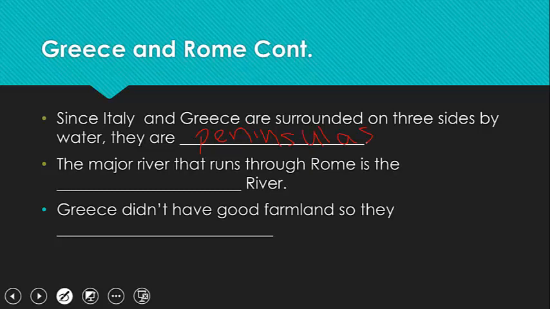The major river that runs through Rome is the Tiber River, not to be confused with the Tigris River in ancient Mesopotamia that we learned about earlier. Greece didn't have good farmland, so they needed to trade to get what they needed to survive.